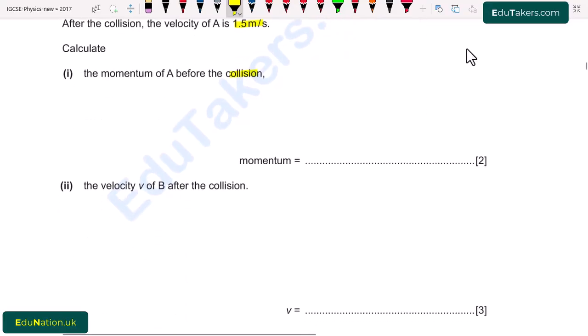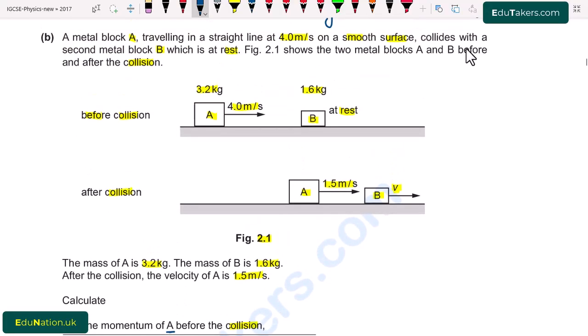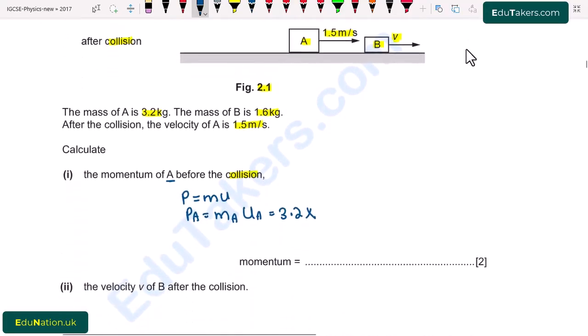So I write the formula that momentum is equal to mass and velocity. So we have to find out the momentum of block A. I represent P of A is equal to MAUA, where the mass of block A is 3.2 kilogram and it is moving with the velocity 4.0 meter per second.